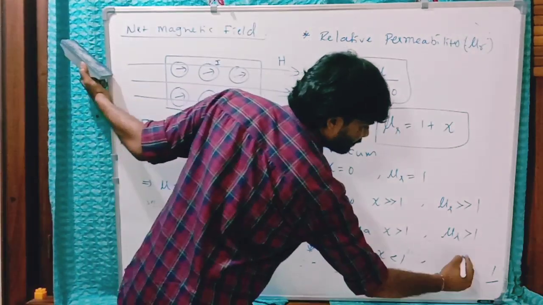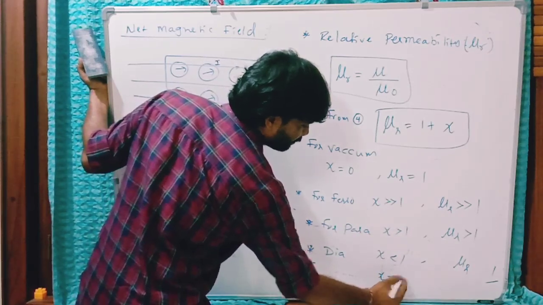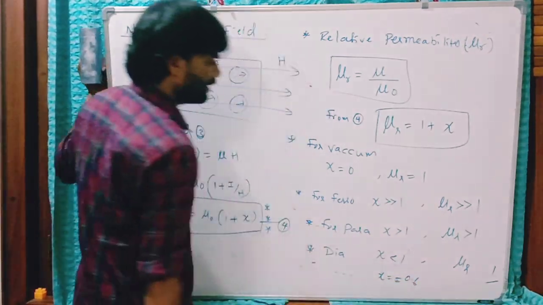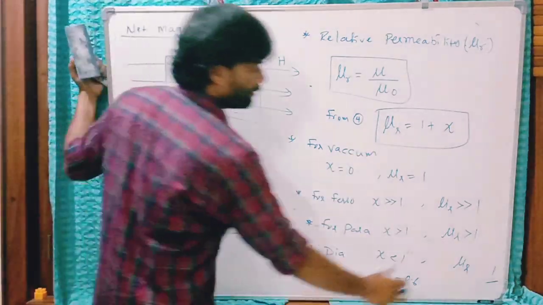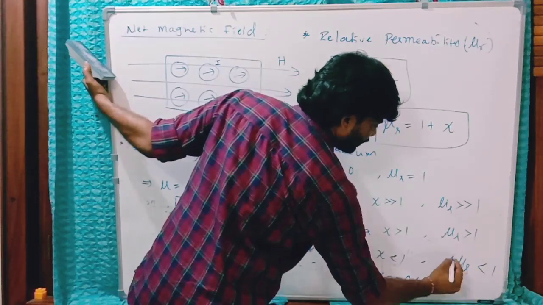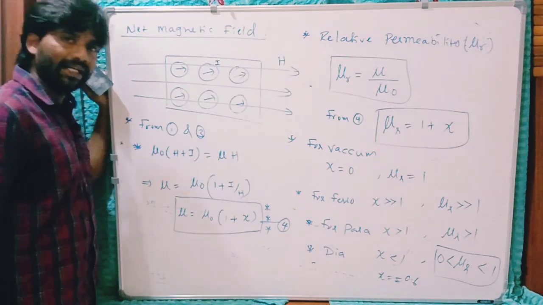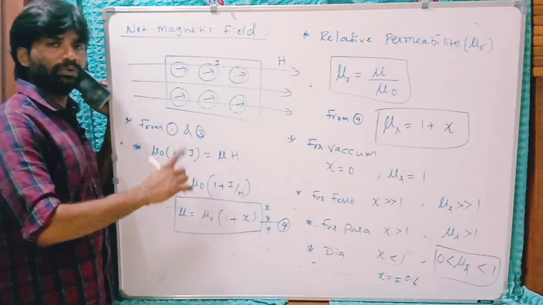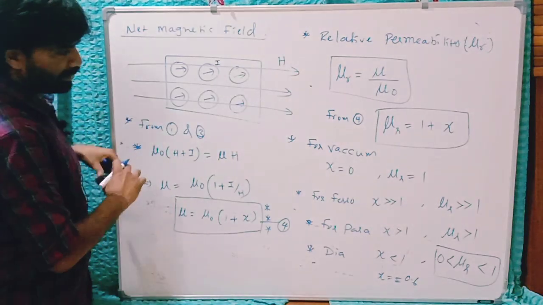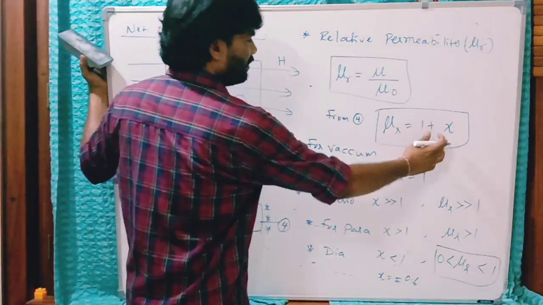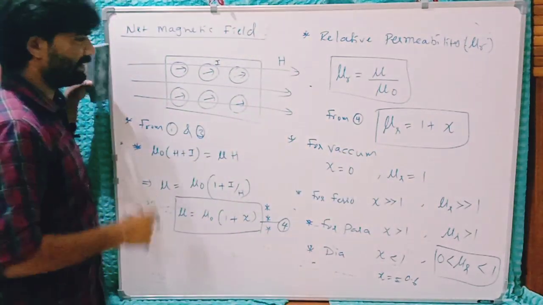So if psi is minus 0.6 for a diamagnetic material, then substitute this here. What do we get? 0.4, that is less than 1, but it is never negative. For a diamagnetic material, relative permeability lies between 0 and 1. Clear? Now, what factors does this susceptibility depend on? The nature of the material and its temperature. We will discuss that later.